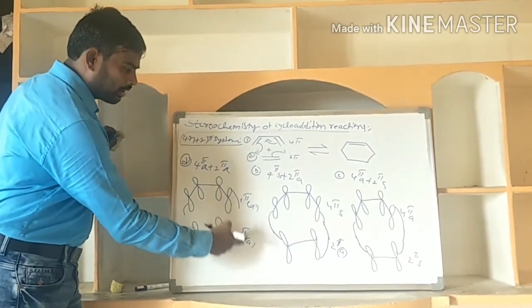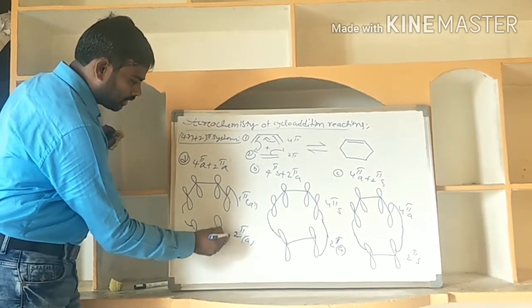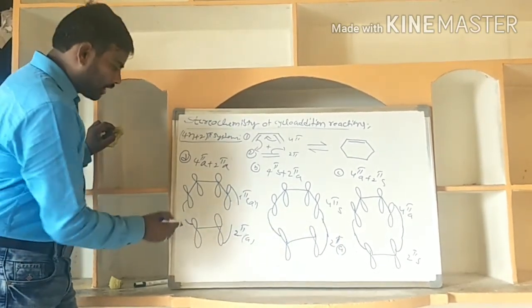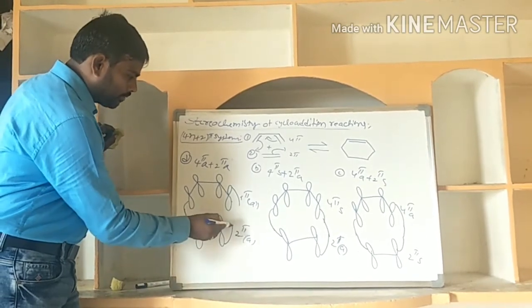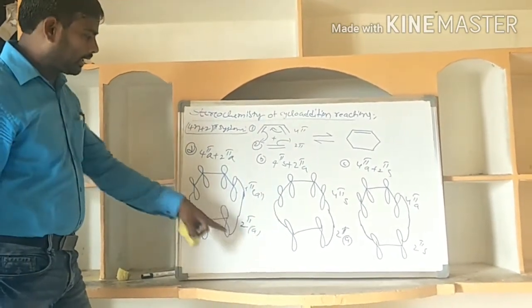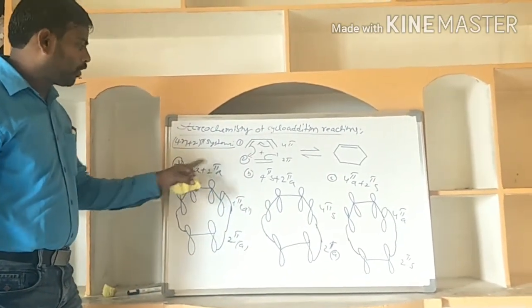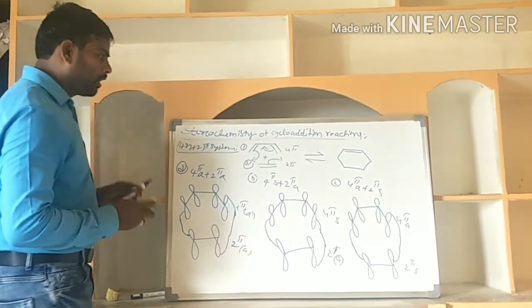The second partner is also antara, so opposite lobes are involved. With this, the addition will be antara addition, in a 4pi, 2pi system.